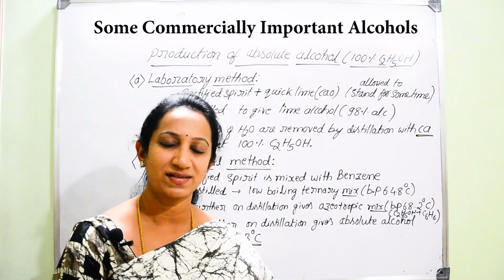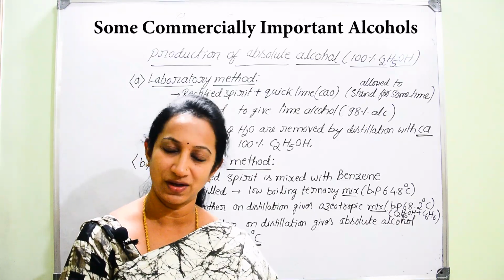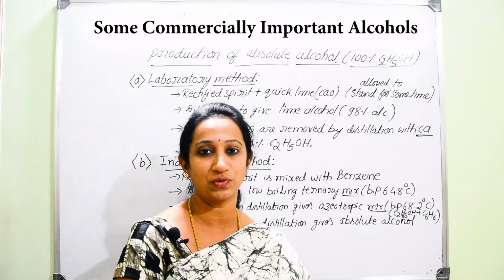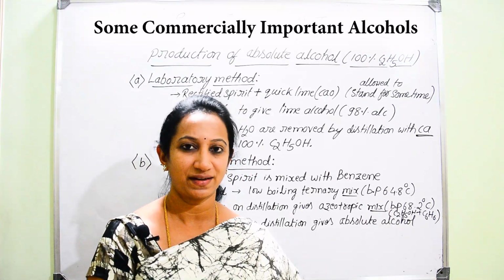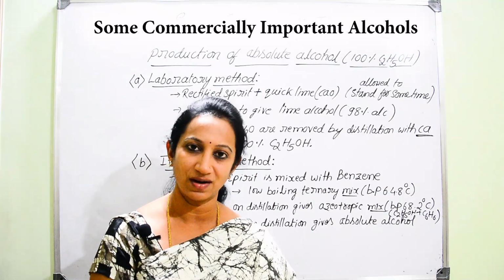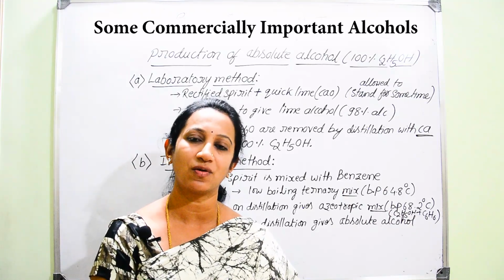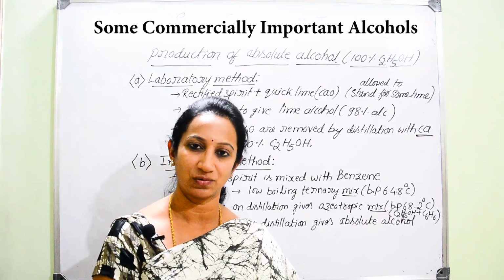Once you know what rectified spirit is and how we manufacture it, you should also know how we convert the rectified spirit into absolute alcohol. Commercial alcohol contains 95.5% alcohol. We can convert this rectified spirit, which contains 95.5% alcohol, to absolute alcohol, that is 100% alcohol.